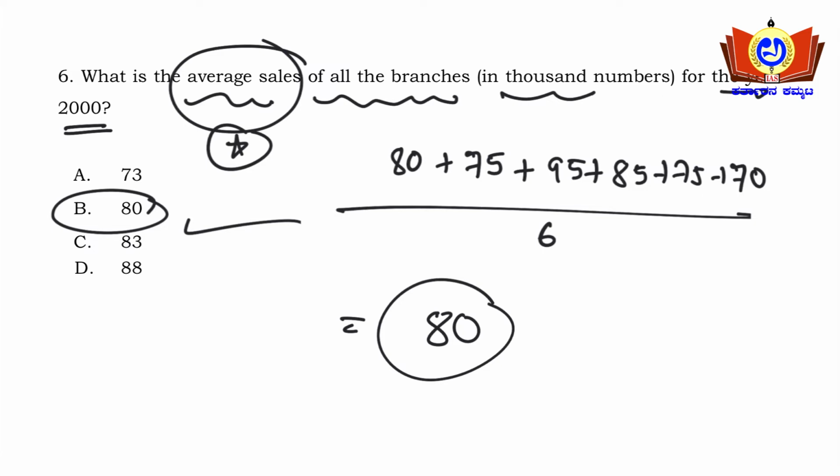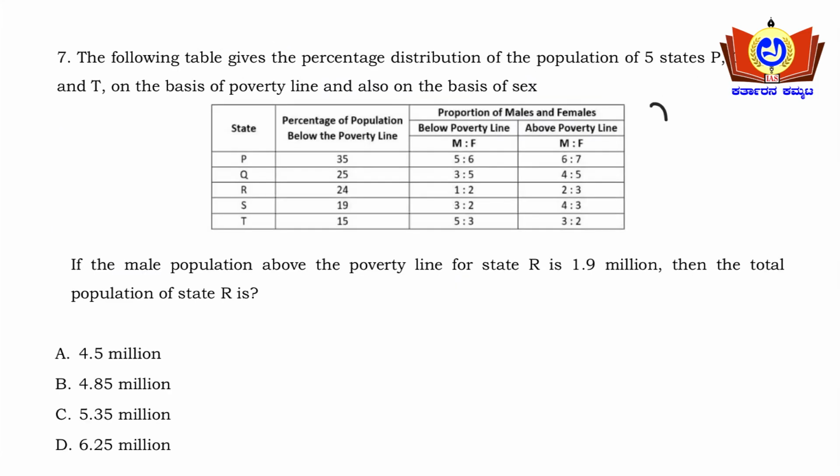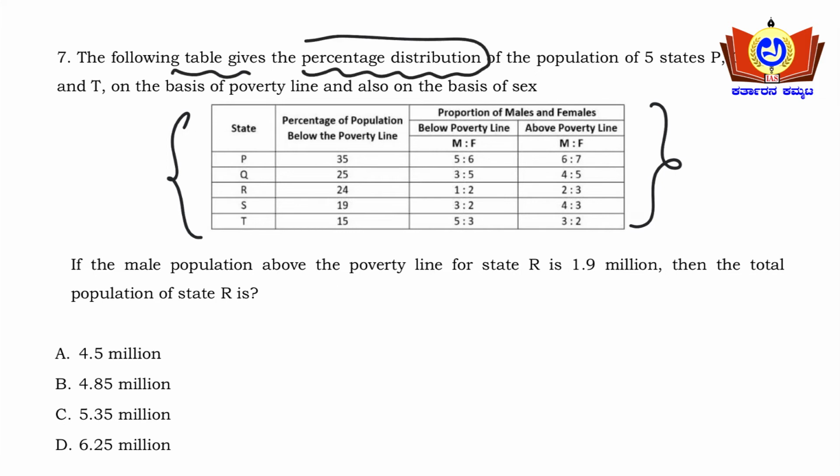So moving on to the next question. See, this is the table here, a tabular representation. The following table gives percentage distribution. See friends, in this particular video I have dealt with all the different types of pie charts, bar graphs or tables. Based upon these types only you will be expecting the question in the UPSC prelims paper. For data interpretation you can expect a maximum of 2 questions, or a minimum of 1, usually not more than 2.